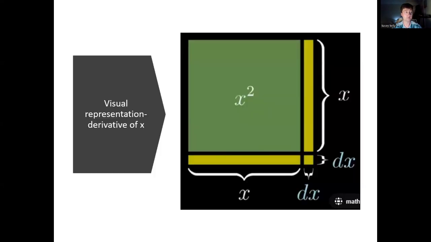So this is a visual representation of what we just talked about. As you can see, we have a square with area x squared. Around its perimeter, the length equals x and the width equals x. So if we're taking the derivative of x squared, we can think of that as a small step along the x-axis from the point x. The yellow bars represent that slight increase.